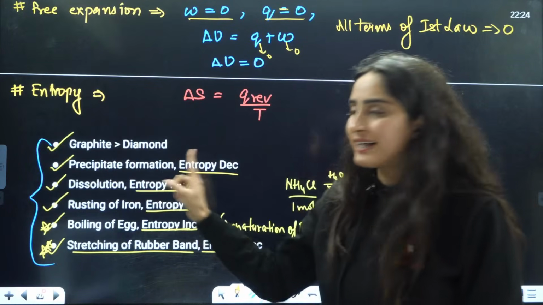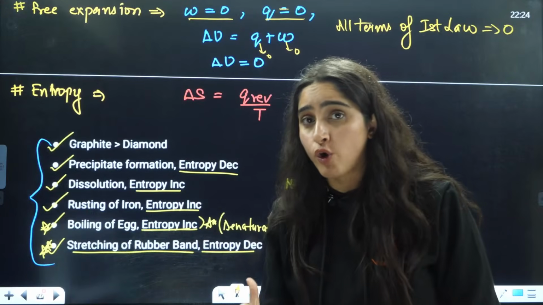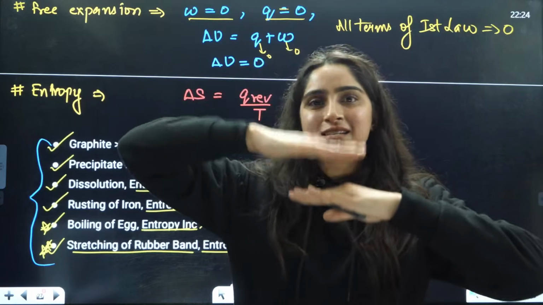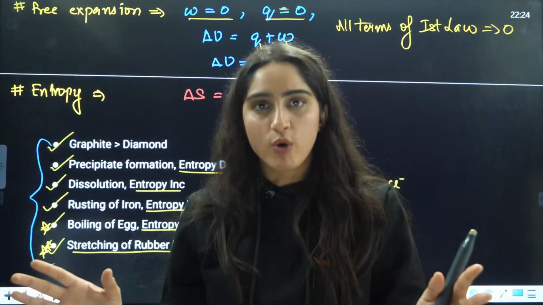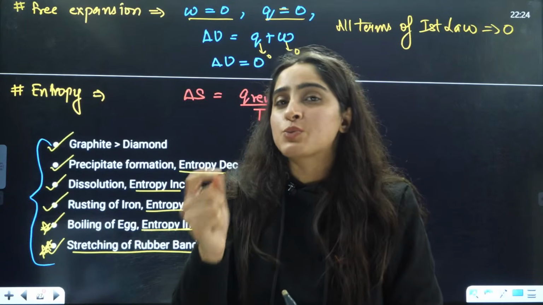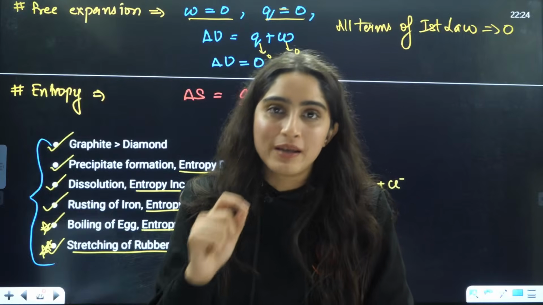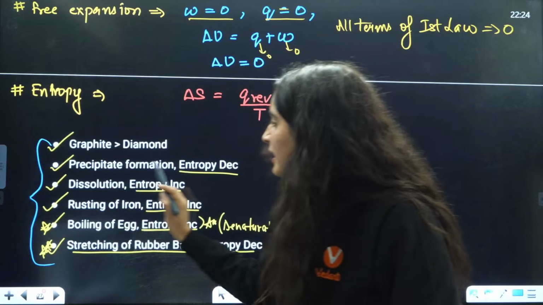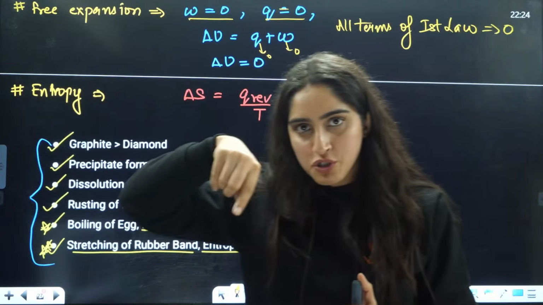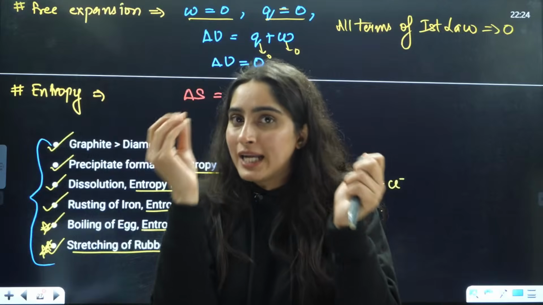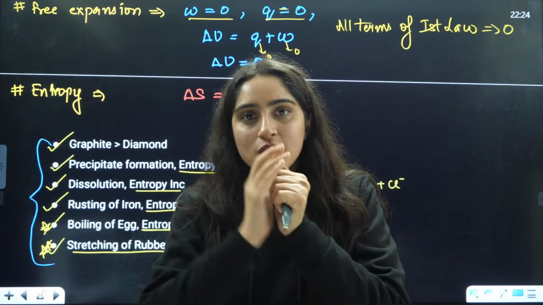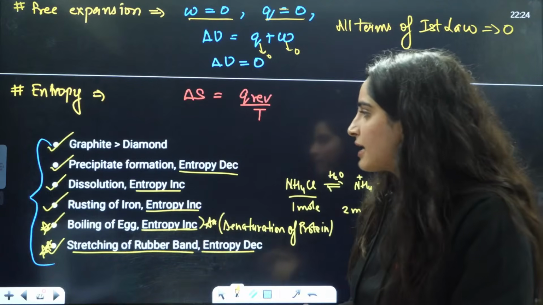First is between graphite and diamond. Graphite has more entropy as compared to diamond. Graphite has a layered structure, so disorderness is more. Diamond has a network structure, a compact structure, so disorderness is less, entropy is less. Next is precipitate formation. Liquid is getting converted to solid, so molecules are getting closer, and entropy is decreasing here.